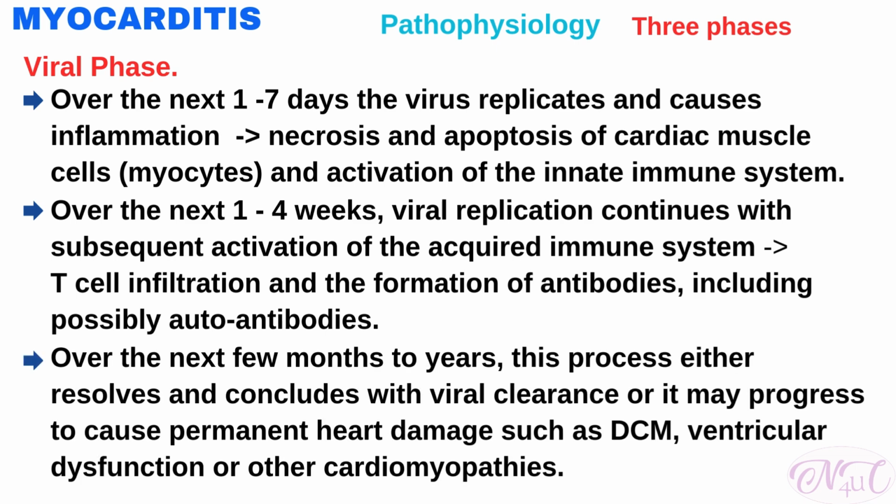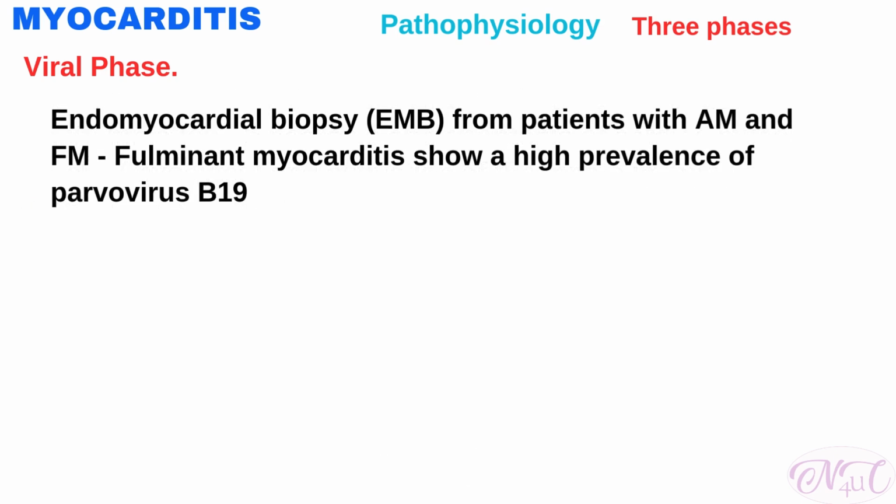Over the next few months to years, this process either resolves and concludes with viral clearance, or it may progress to cause permanent heart damage such as dilated cardiomyopathy, ventricular dysfunction, or other cardiomyopathies. Data from endomyocardial biopsy from patients with acute myocarditis and fulminant myocarditis show a high prevalence of parvovirus B19, although its pathogenic role is still discussed.